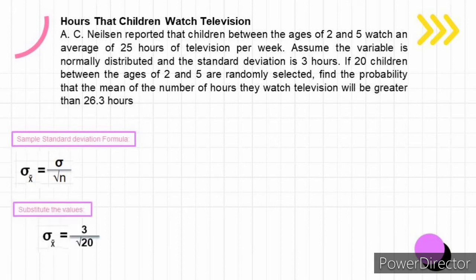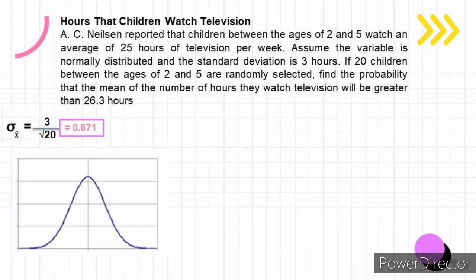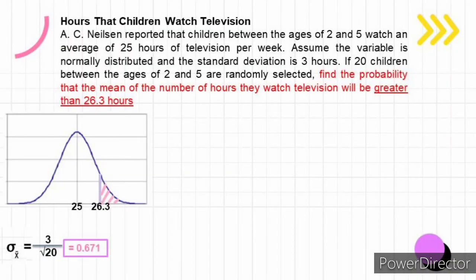Then substitute the values. So we have sigma with an x bar as subscript is equal to 3 divided by the square root of 20. We got 0.671. So since the variable is approximately normally distributed, the distribution of sample means will be approximately normal, with a mean of 25 and standard deviation of the sample mean of 0.671.